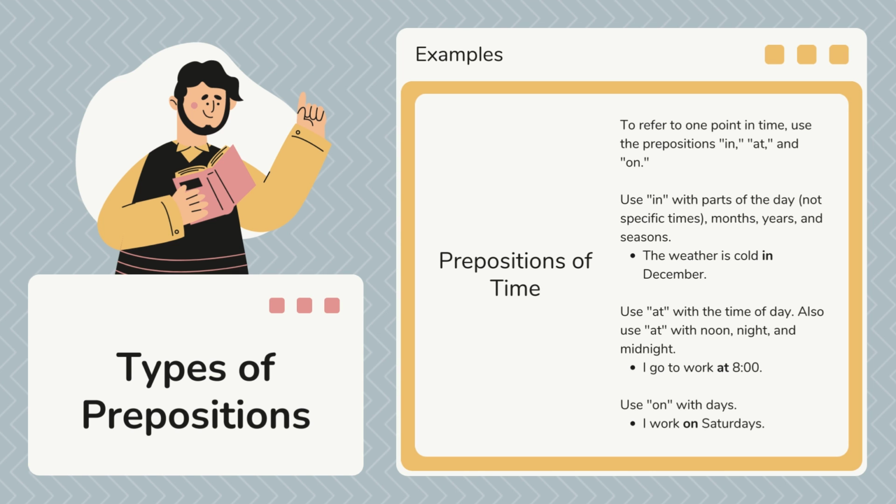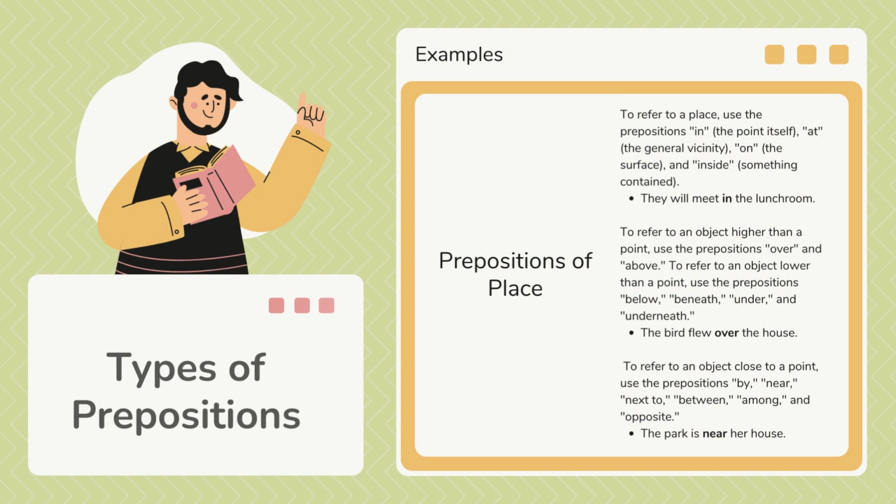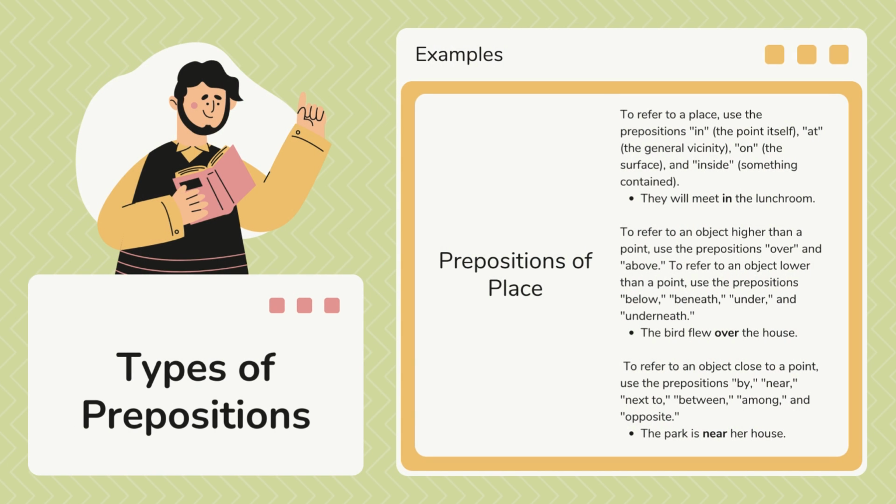Okay, and we use on with days. For example, when we're talking about days of the week, we go with: I work on Saturdays, I work on Mondays, I don't work on Wednesdays. I like weekends. Well, I don't have a preposition there, but I can say, I play baseball on weekends, for example. Okay. Another type of prepositions that we can study here is prepositions of place.